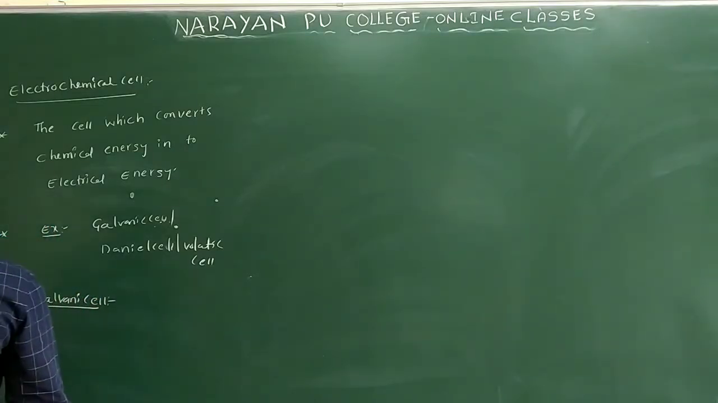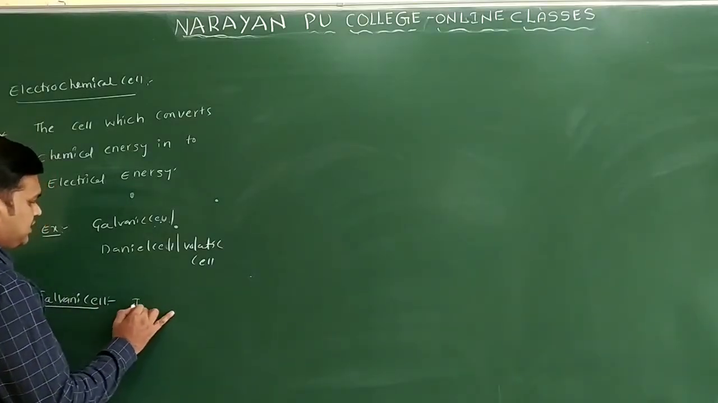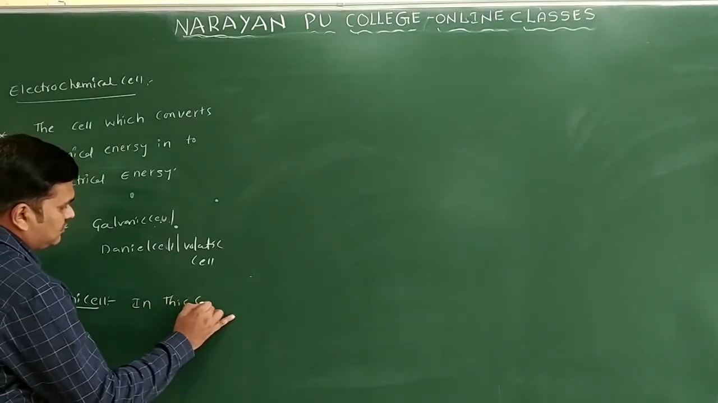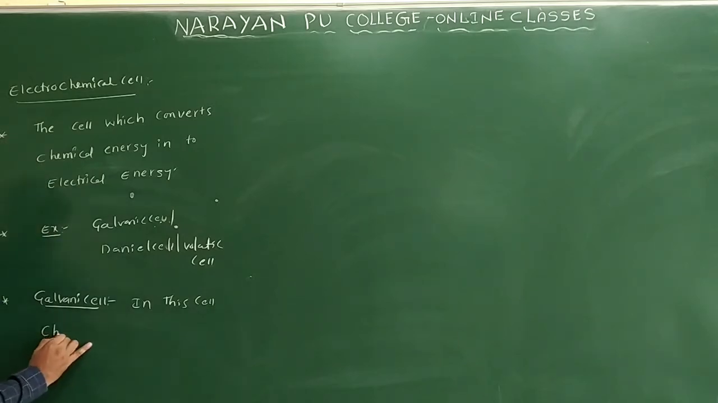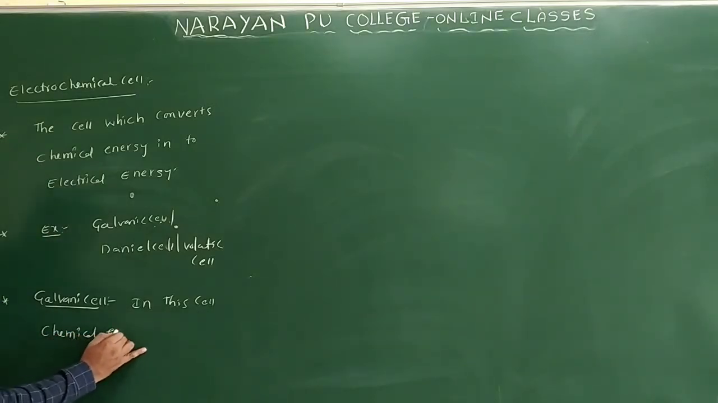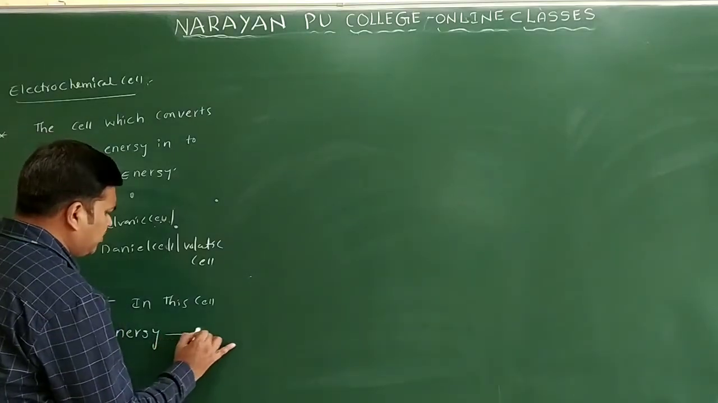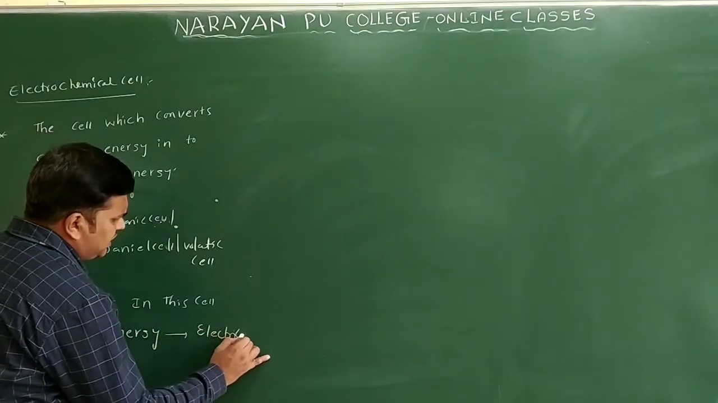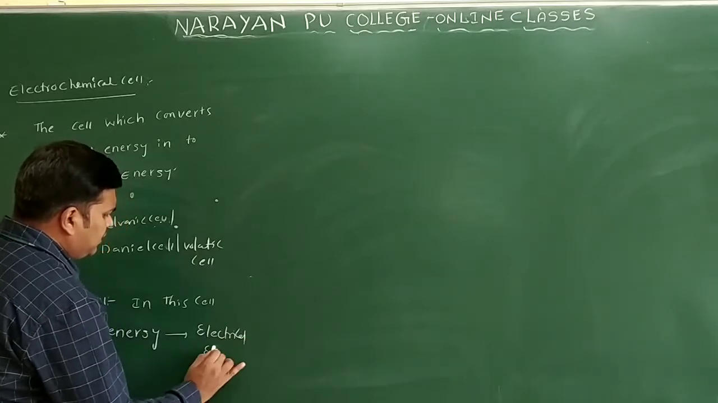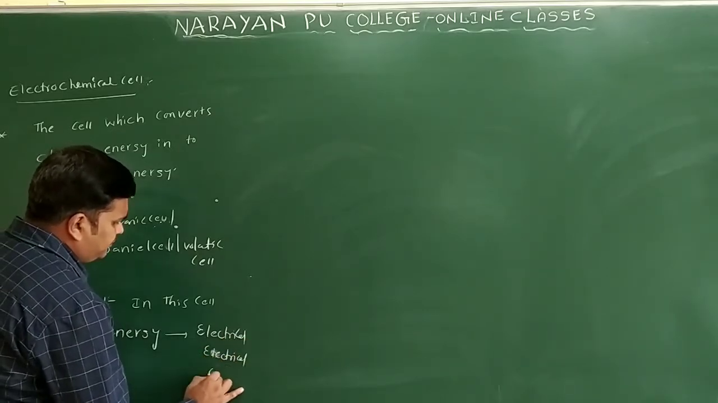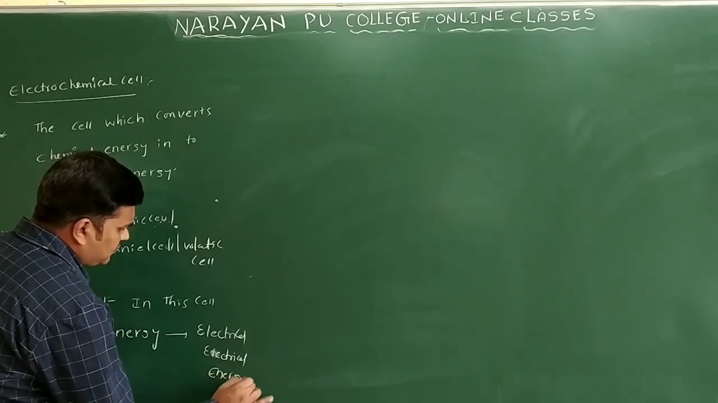In this galvanic cell, what happens? In this cell the chemical energy of a spontaneous redox reaction is converted into electrical energy. Simply we can say chemical energy is converted into electrical energy. Okay.